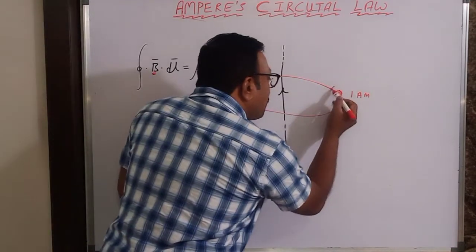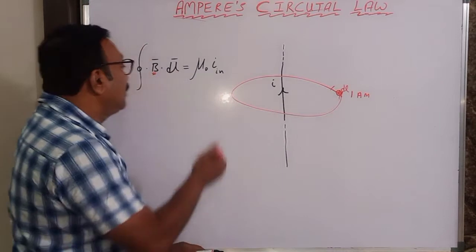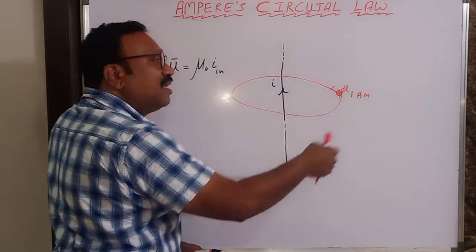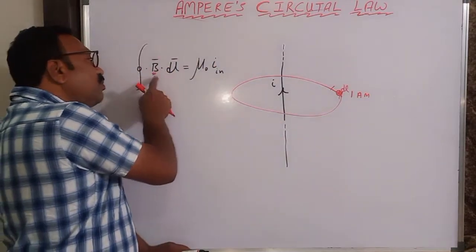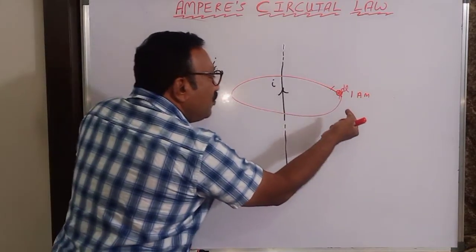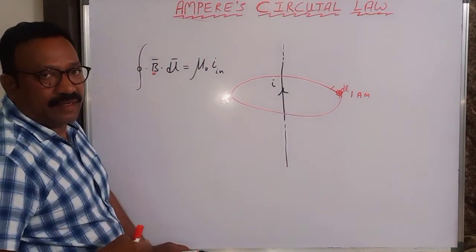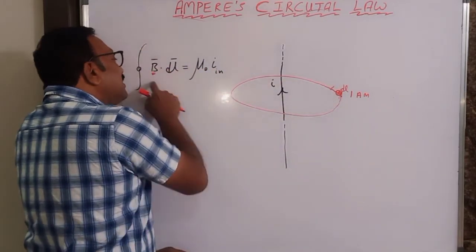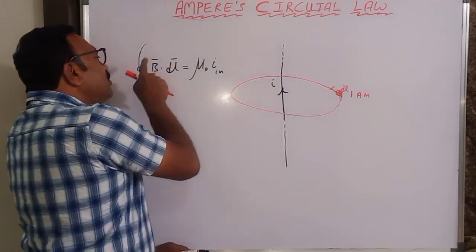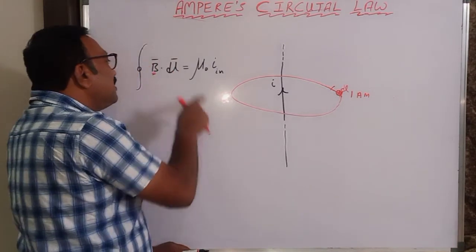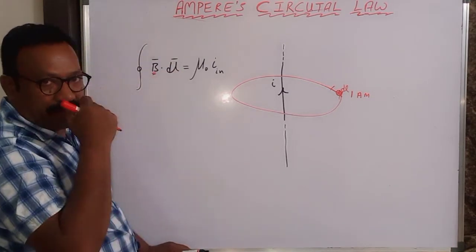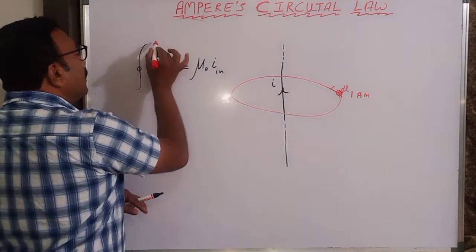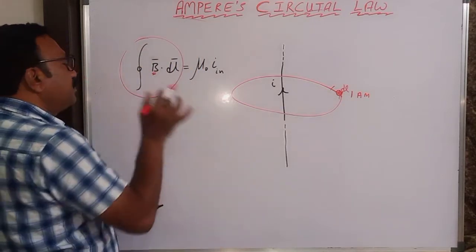And you have displaced through a small displacement dl. Therefore, the work done in moving a unit north pole through a small displacement dl is equal to force into displacement. But force acting on unit north pole is B. So B into dl is nothing but a work done in moving a north pole through a distance dl. Now, what is integration of this? So if this is representing a dw, dw is equal to dot product of force and displacement. Force is nothing but a force acting on a unit north pole is called B. Okay, and integral of dw means what? Total work done.